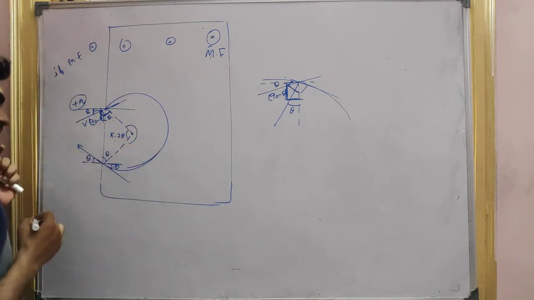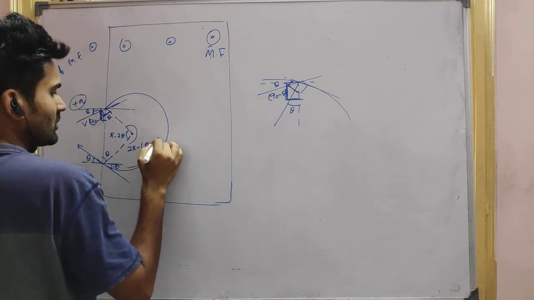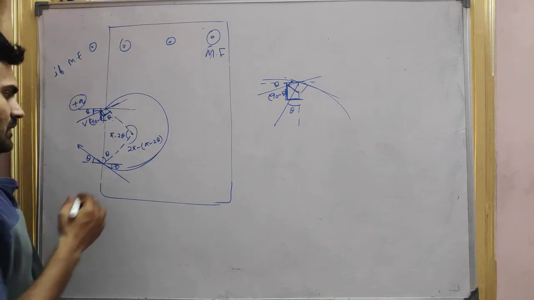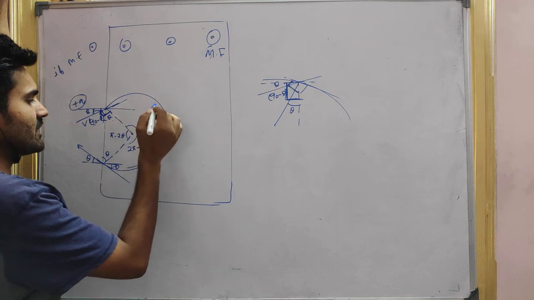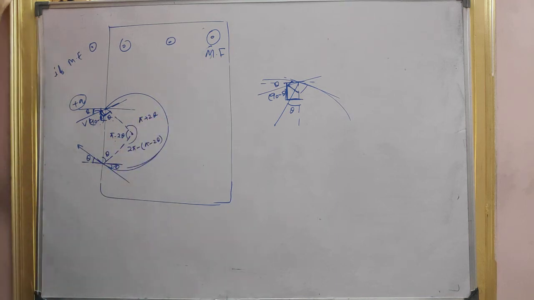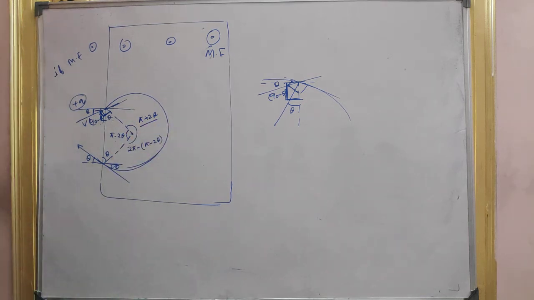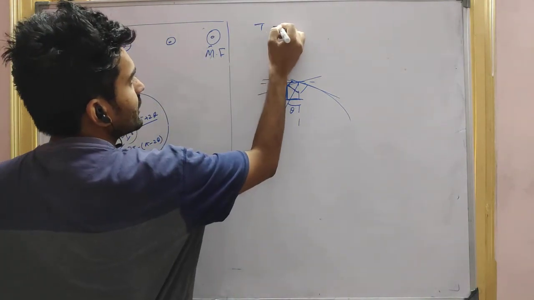What will be this angle, guys? I think it is 2 pi minus 2 theta. Yes or no? Tell me. Okay, so what will be this angle actually? I think it will be pi plus 2 theta. Yes or no? Can you tell me, guys, what will be the time period then?